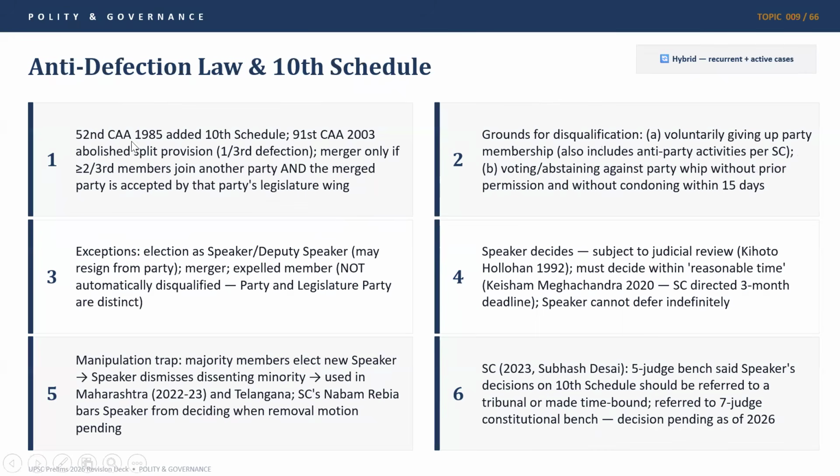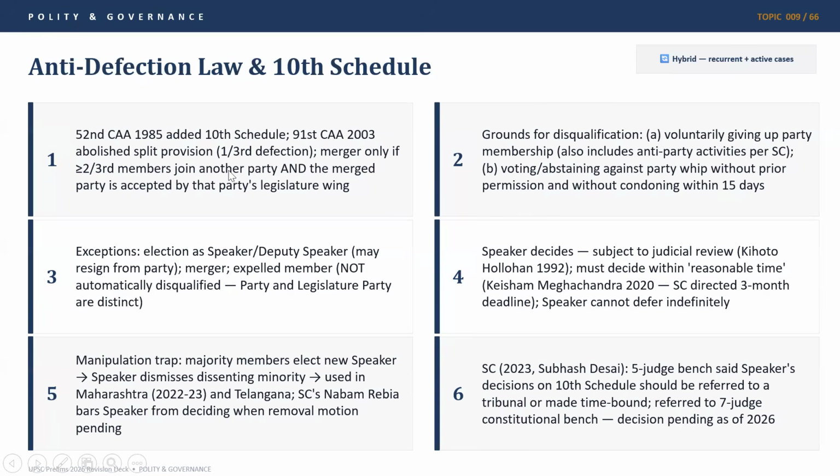52nd Constitutional Amendment Act, again a very important CAA to be remembered, in 1985, which is related to anti-defection law, which added the 10th schedule in our constitution. So 52nd CAA 1985, important, 10th schedule, very important, related to anti-defection law. 91st CAA 2003 abolished split provision, which is 1/3 defection. It only led to merger. That is, if greater than 2/3 members join the party, another party.